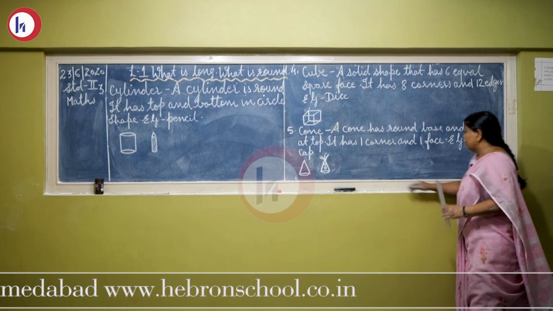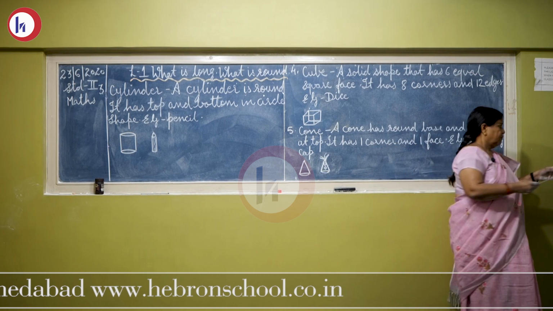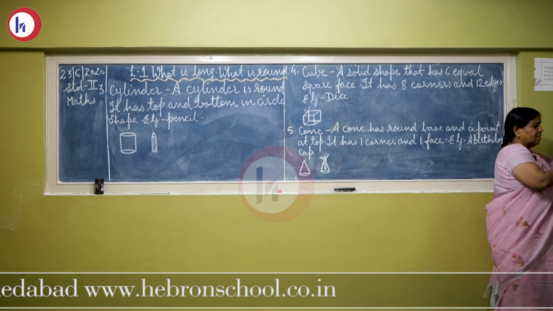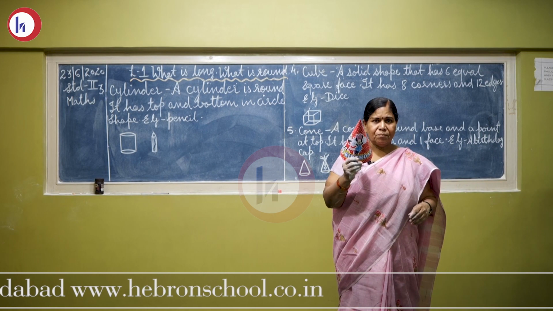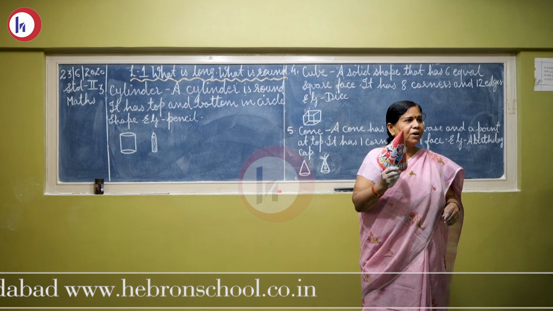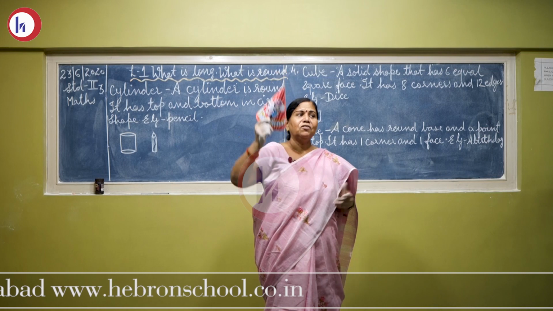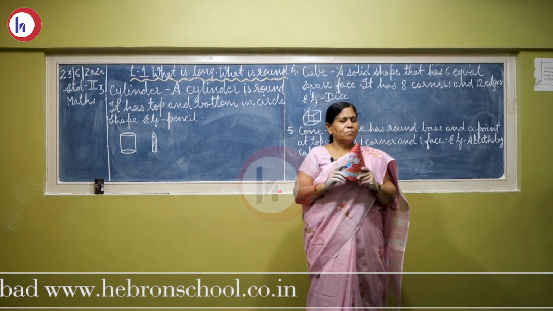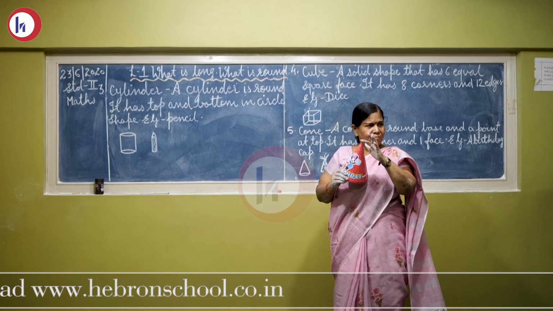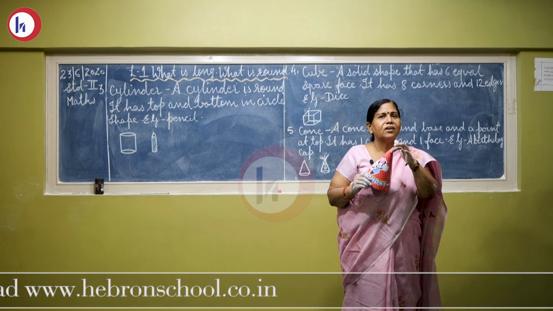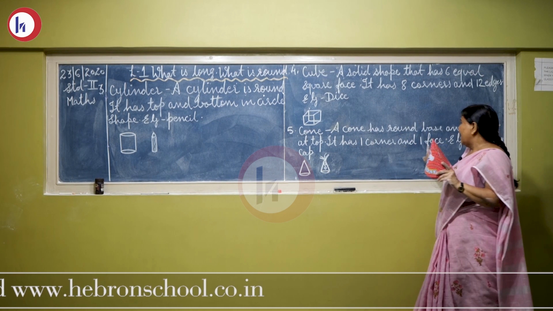Example, birthday cap. Okay, children, let us see. What is this? Your favorite. This is a birthday cap. When you go to a birthday party, there you get the birthday cap and you wear it like this and you enjoy it. Now what is the shape of the birthday cap? Okay, this is a point. This point is called corner. It has 1 corner and 1 face.